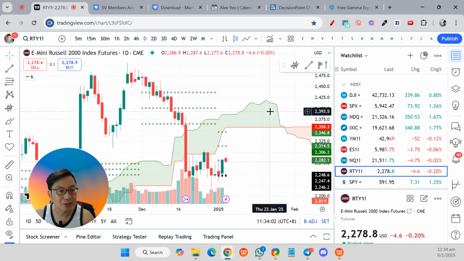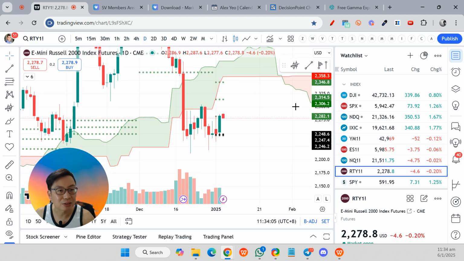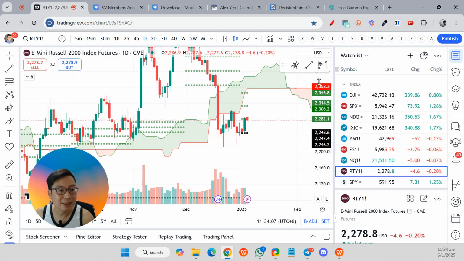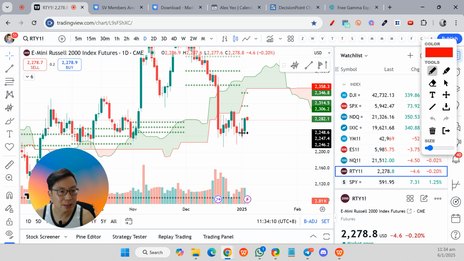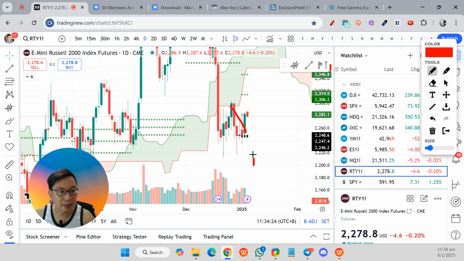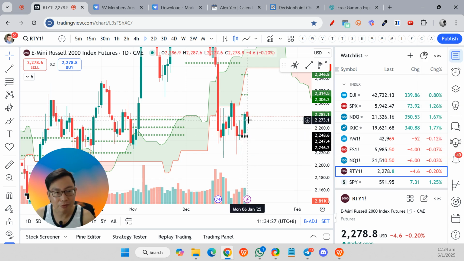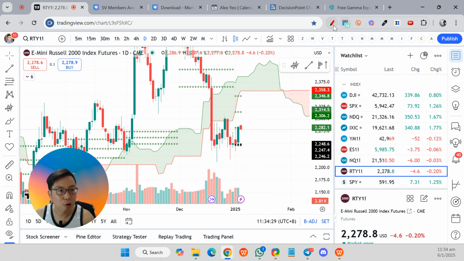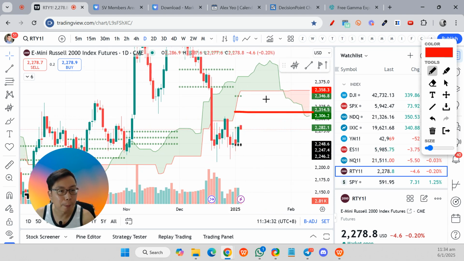For the Russell 2000, it is the weaker one. But you can see that the Russell 2000 yearly pivot is pretty thin. It is all clustered here, almost like one single line. Actually it's three different values, but the values are very close to each other. So you can see that the Russell 2000 stopped at the yearly pivot point and is trying to rebound. But of course, the resistance area will be at the monthly CPR pivot point as well. So all in all, we are at a pretty heavy resistance area over there.